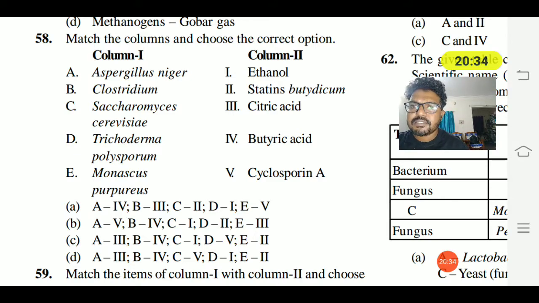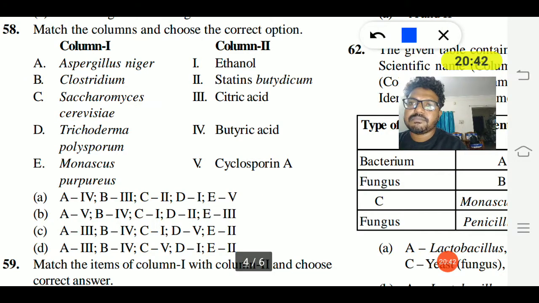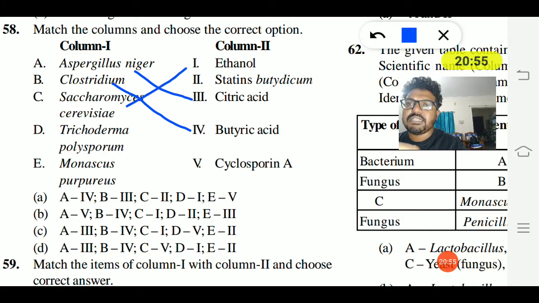Aspergillus niger is citric acid, that is A3. Clostridium is butyric acid, the fourth one. And C, Saccharomyces cerevisiae, is ethanol, option 1.